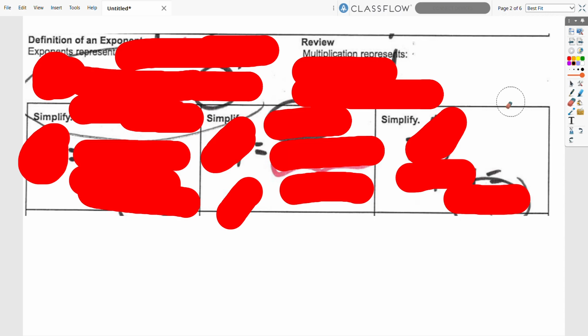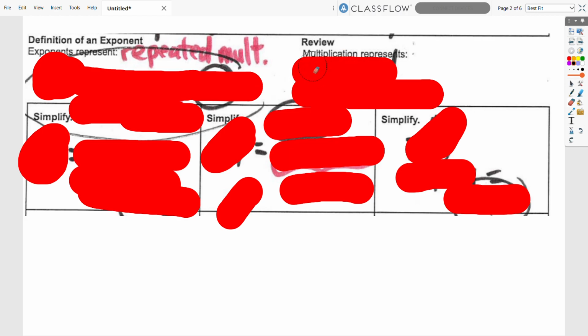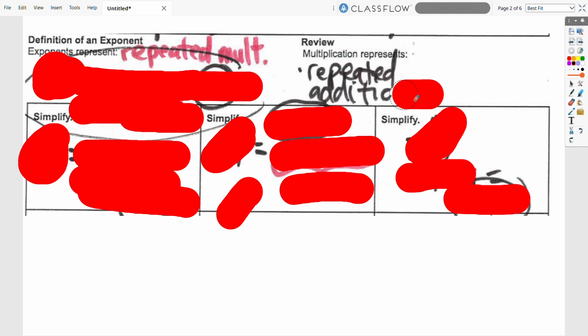And so the definition of an exponent, we're going over exponents and exponential growth. Okay, so an exponent represents repeated multiplication. Very important. Okay, and as a review, multiplication from before was repeated addition. So that means we need to know what the symbol of an exponent is.